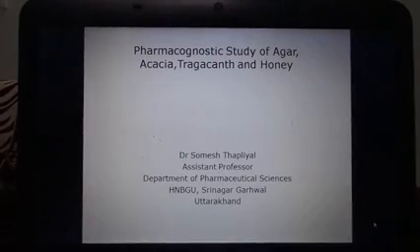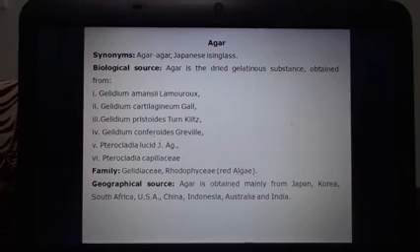Hello everyone. Today we will study the pharmacognostic profile of some carbohydrate drugs like agar, acacia, tragacanth and honey. The first drug of this category is agar, which is commonly known as Japanese isinglass. Biologically, it is the dried gelatinous substance which can be obtained from various species of Gelidium and Pterocladia.